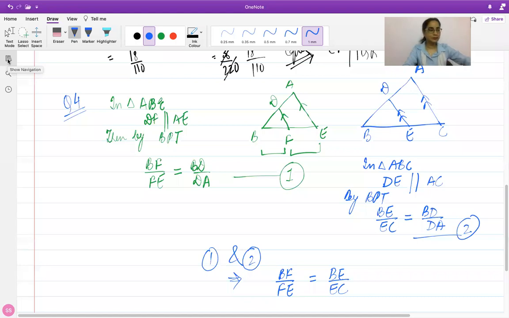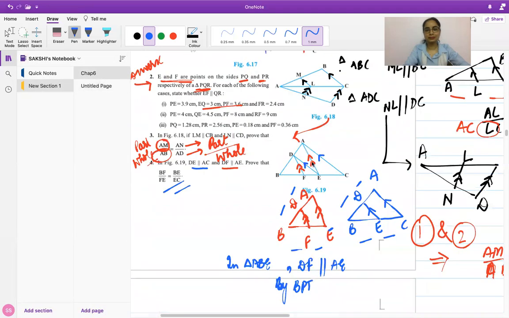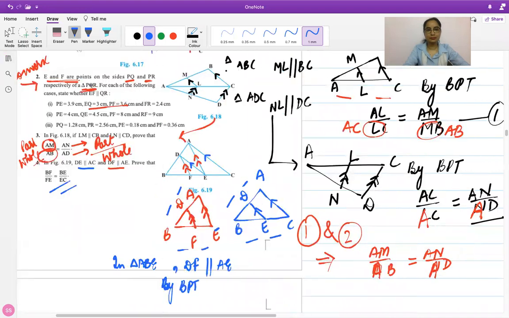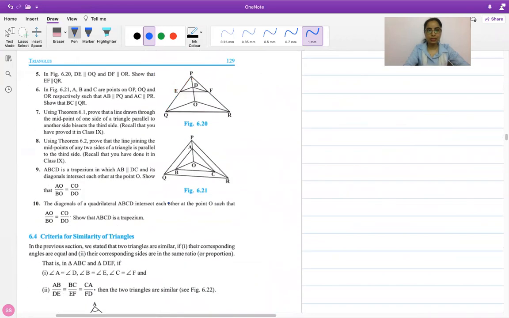Done? Let's take up the next question. Question number 5, you have been given this figure 6.2.